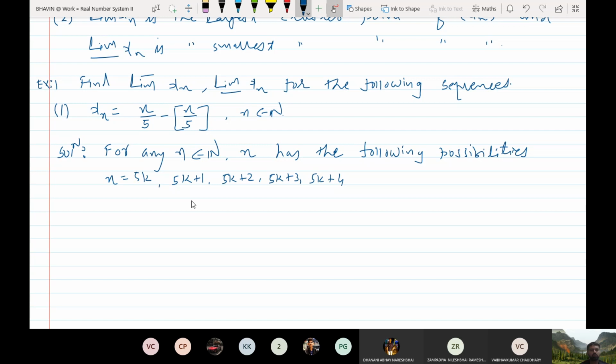And one thing is, this is the integer bracket function. If you take any n belonging to the natural numbers, then the integer bracket function is additive. This is nothing but bracket x plus n. You can take n outside of this bracket.